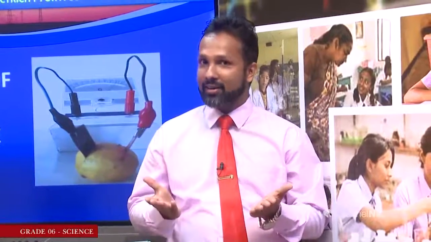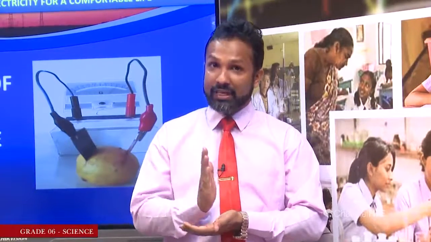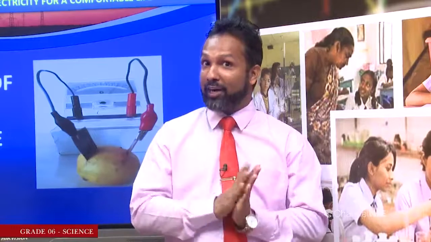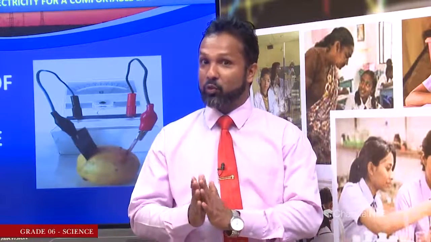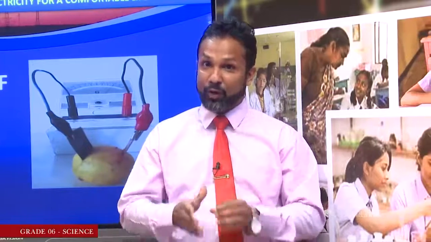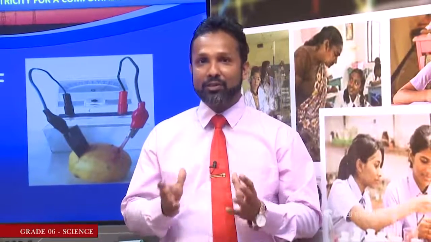Why is that? You all know that the deflection of the galvanometer takes place only due to the flow of current. That means you can clearly understand electricity has been produced in the lime fruit which passes through the galvanometer and these conducting wires. This is called a lime fruit cell.